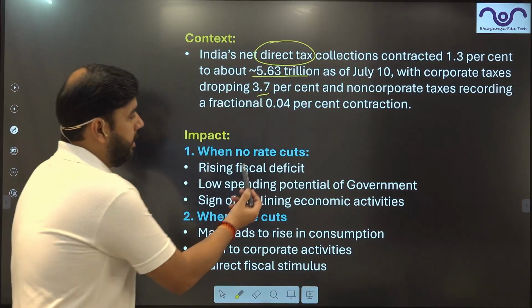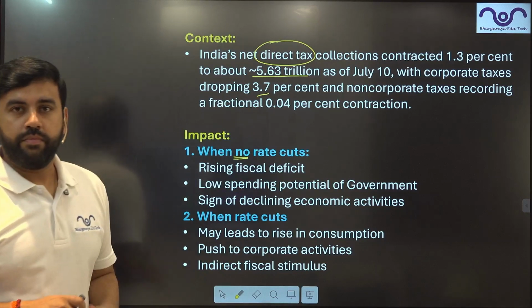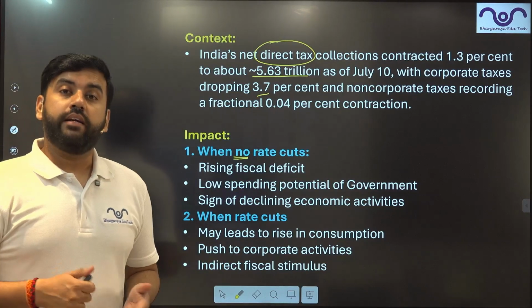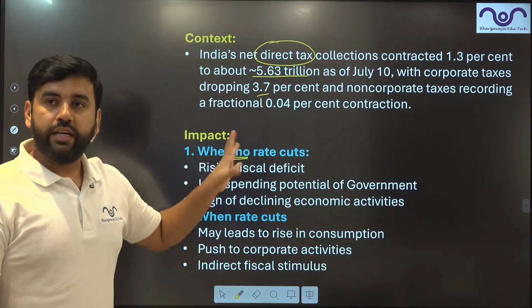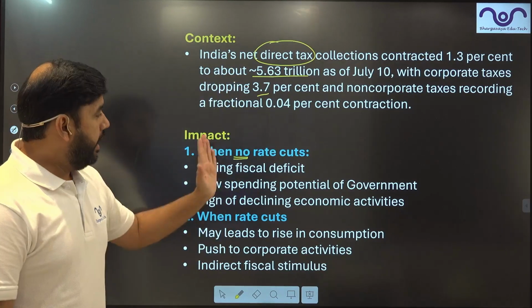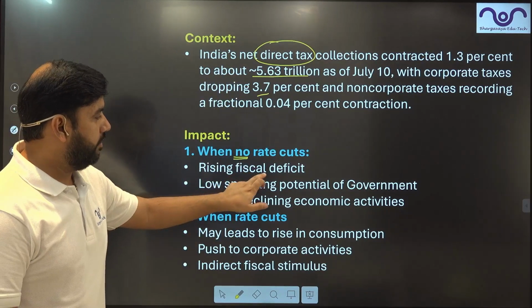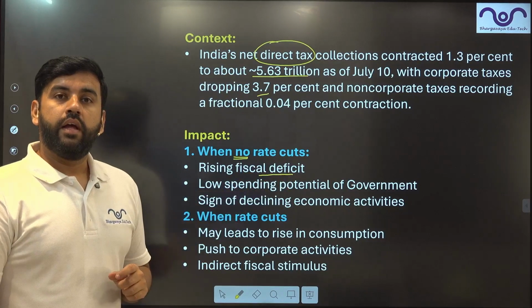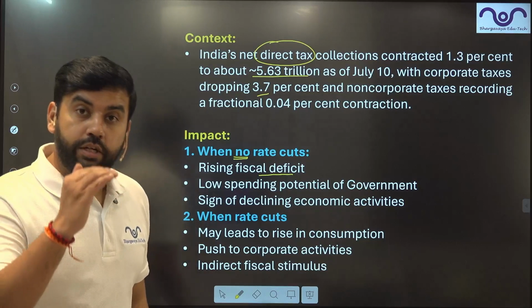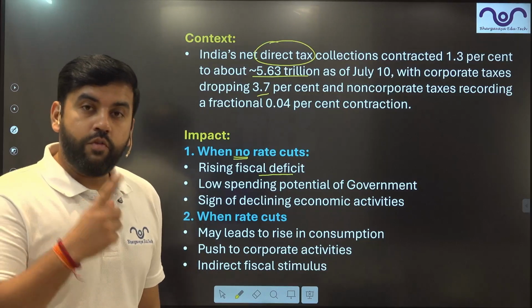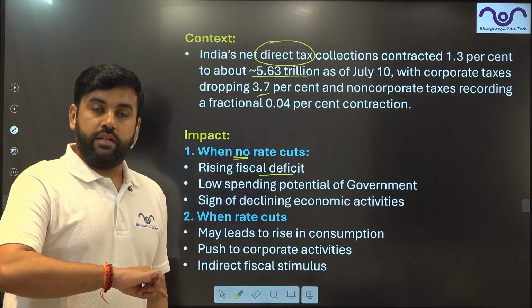Impact when there is no rate cut, right? So what is the impact, guys? Is this tax collection decline because of the rate cuts? If there is no rate cut, then a rising fiscal deficit. What do I mean by rate cut? Rate cut basically means the government has reduced the tax rate. If government has not reduced the tax rate, and